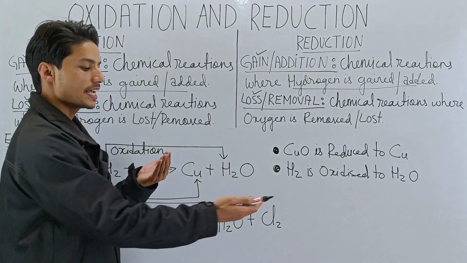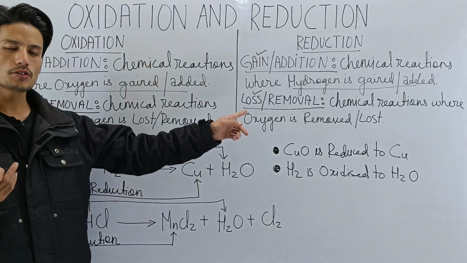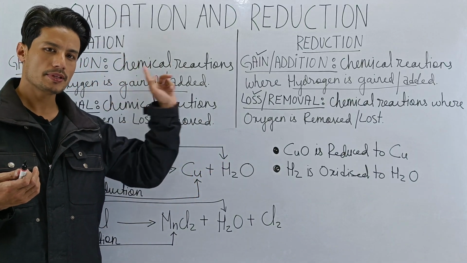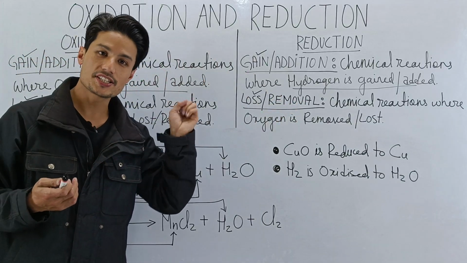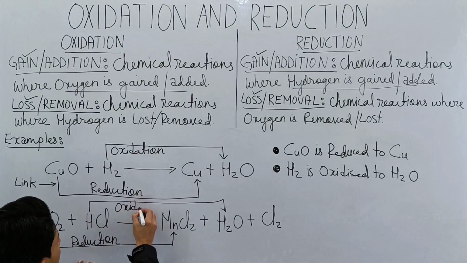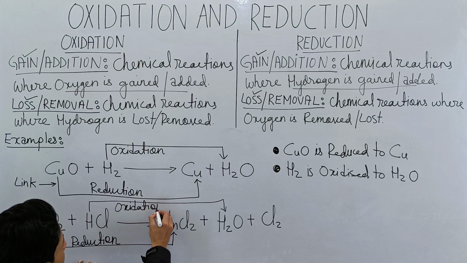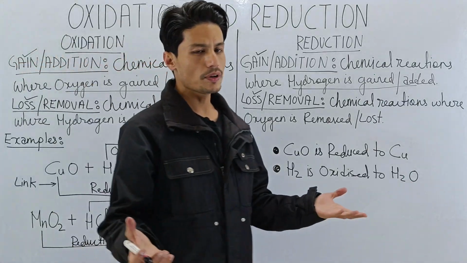So hydrogen has gained oxygen. Is this reduction or oxidation? Yes, it is a case of oxidation.